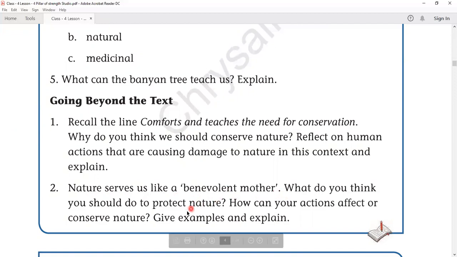So what do you think we should do to protect the nature? How can your actions affect or conserve nature? You have to give examples and explain. Okay, so complete this as a homework. Let us see the rest in our next class.